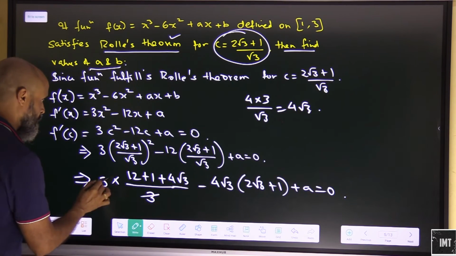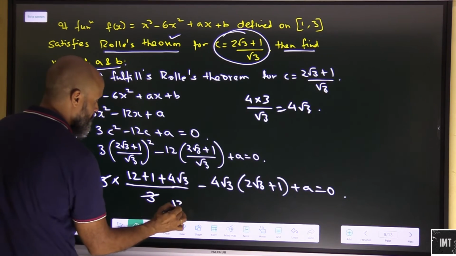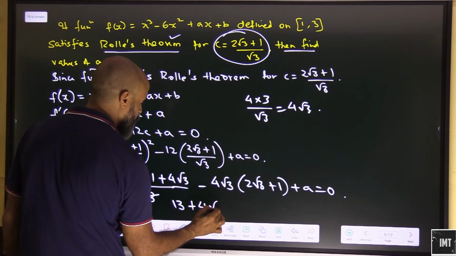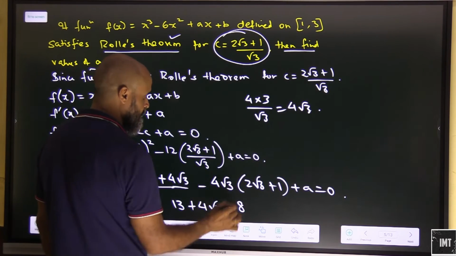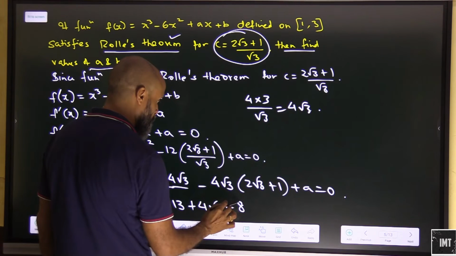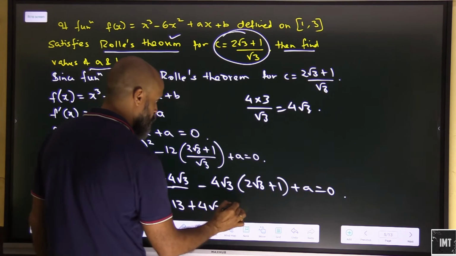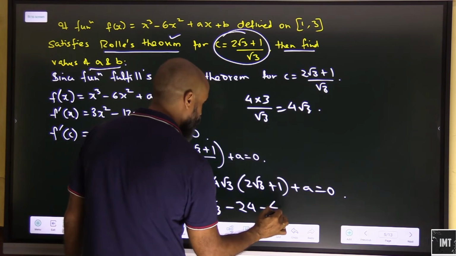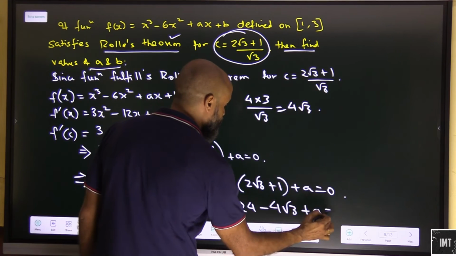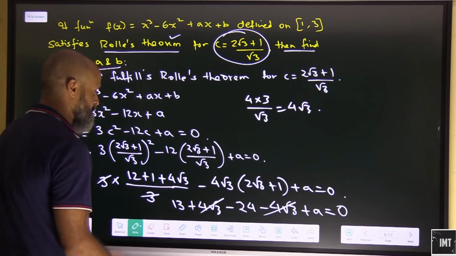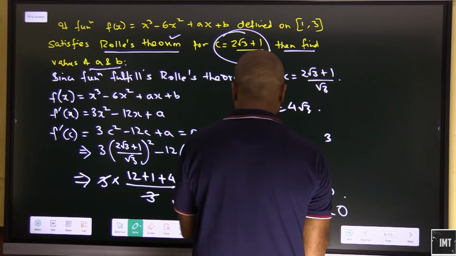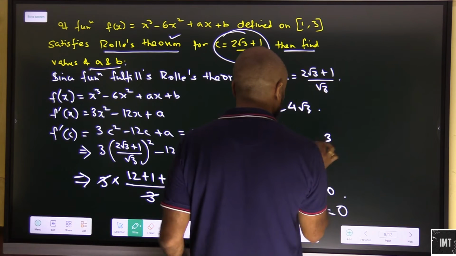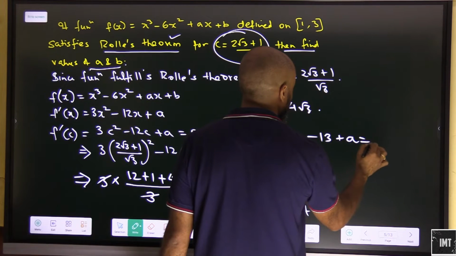Okay, let's look at this here. 12 plus 1, 13, plus 4 under root 3 minus 4 2s are 8 and 3 gives you 24, so we have 8 into 3, that is 24, minus 4 under root 3 plus a is equal to 0. This gets cancelled. 13 minus 24, so this will be 4 3 1 2 and 1 minus 13 plus a is equal to 0.